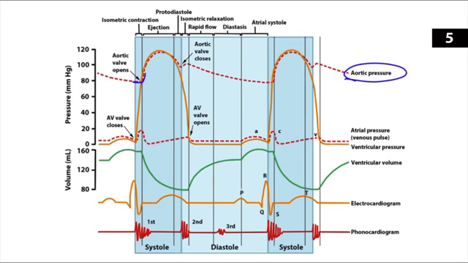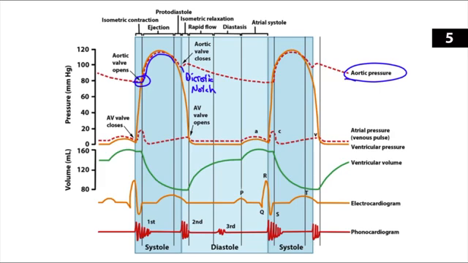The orange line is the left ventricular pressure, and right here where these two lines intersect is where that aortic valve is forced open. Now there is a rapid ejection taking place from the ventricle into the aorta at this time. That's why you see an increase in that pressure. Then the pressure is going to decrease, and then that aortic valve is going to close. After the aortic valve closes, you have an abrupt, kind of mild increase in pressure again. The dip here is called the dicrotic notch, and that brief increase in pressure is referred to as the dicrotic wave.